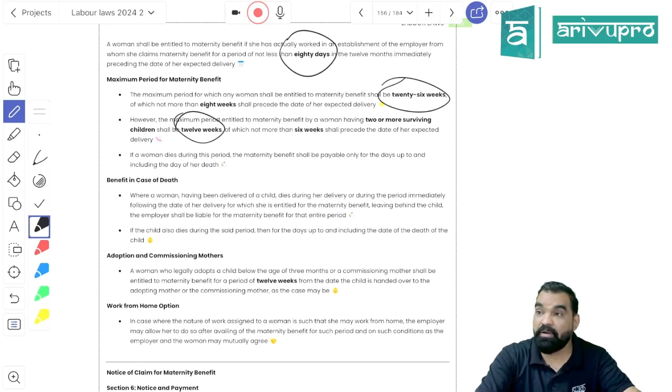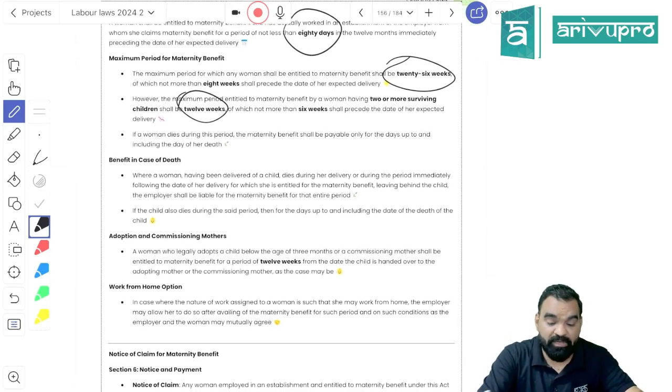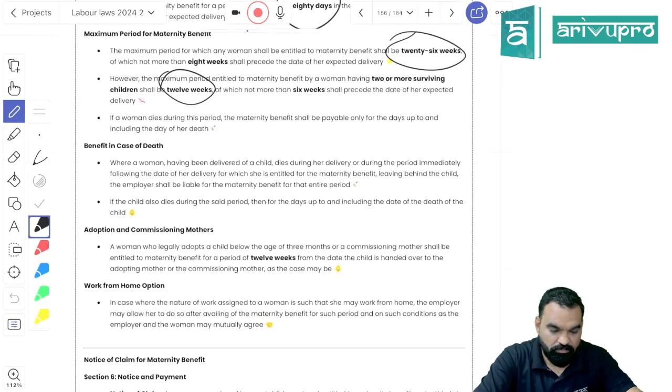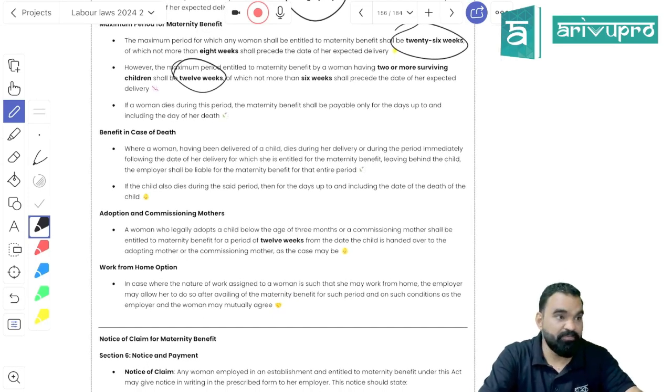But remember, mother of the third living child, okay, if out of the first two children, one child could not survive, then she would be treated as eligible for 26 weeks of leave. Remember that 26 weeks leave entitlement. Got my point? If 2 children are living, then for the third surviving child she will be eligible for 12 weeks. In case of death of the woman, the husband will be eligible for all the benefits.